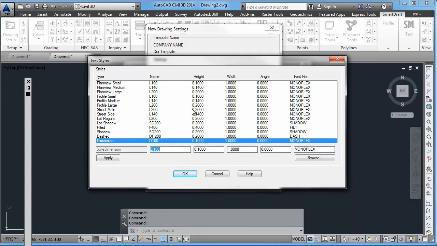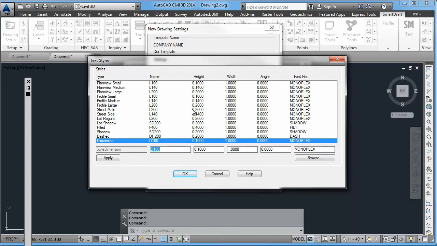Because if you're using L100 for your dimensions and then you change styles back and forth, or you're using associative style sizing, SmartDraft does some sizing in the back, and then it won't let annotative dimensions work very well.